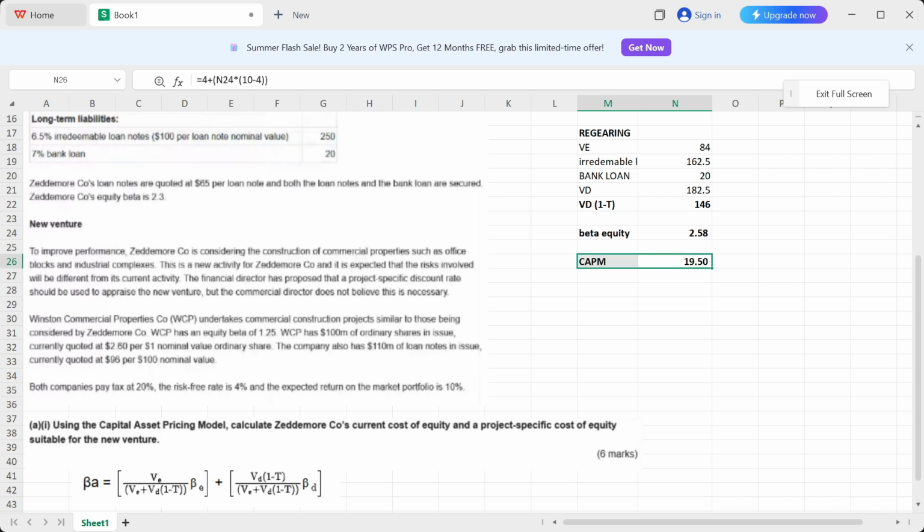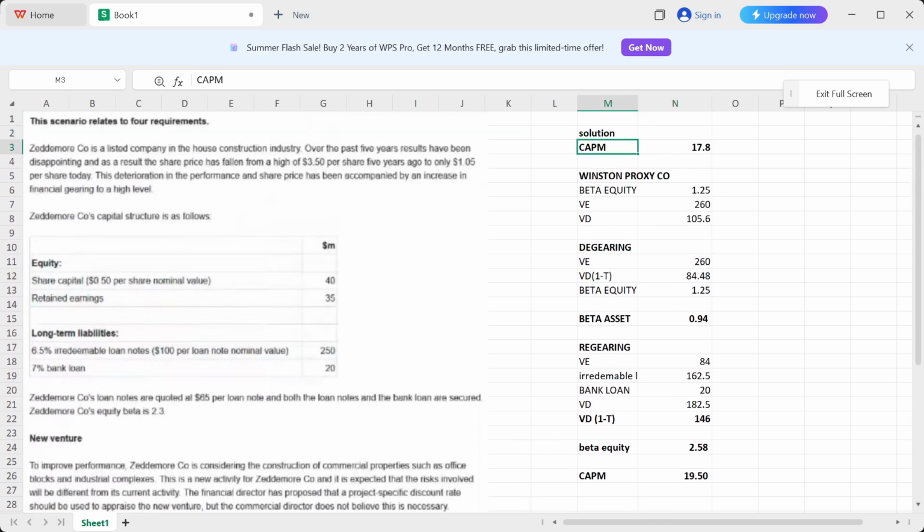Okay, that is our project specific cost of equity suitable for the new venture. So this was the requirement of the first one, where you had to calculate the current cost of equity, which came out to be 17.8. And now this one is our project specific cost of equity, which came out to be 19.50. And this is the entire solution in front of you, right?